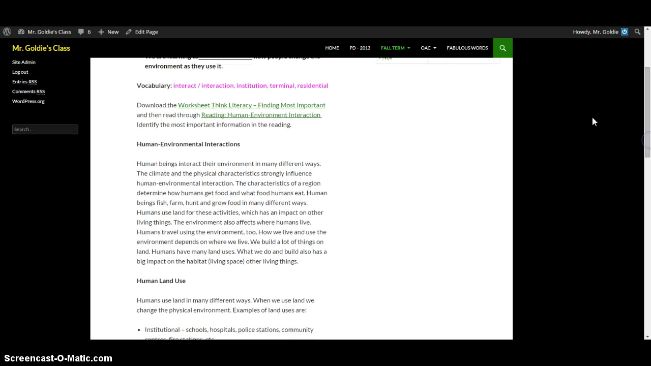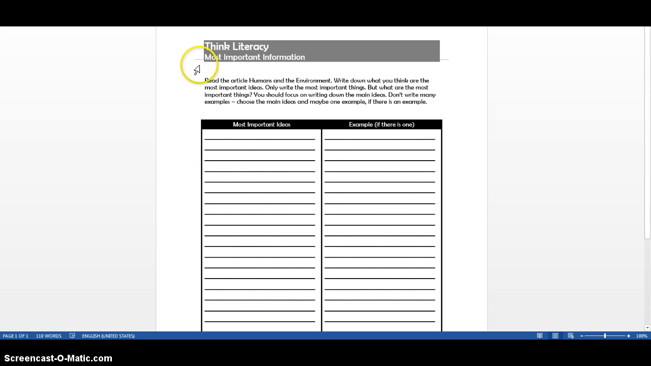Alright, let's begin. First, you need to download this worksheet. Okay, here it is. Read the article, Humans in the Environment. Then, write down what you think are the most important ideas. Only write down the most important things. But what are the most important things? You should focus on writing down the main ideas. Don't write many examples. Just choose the main ideas and maybe one example, if there is an example. Okay, so put your main ideas in this side, and then an example on this side if there is one.